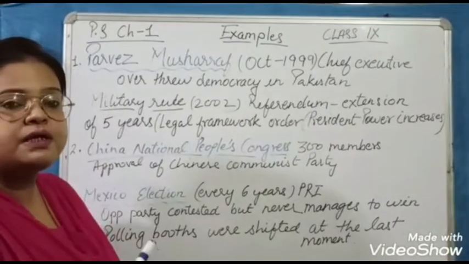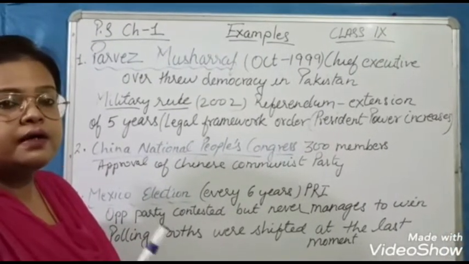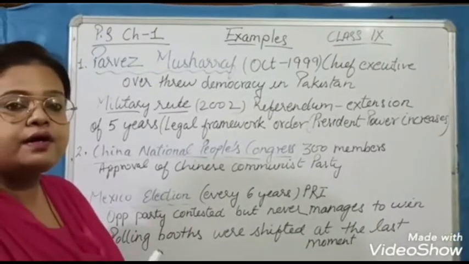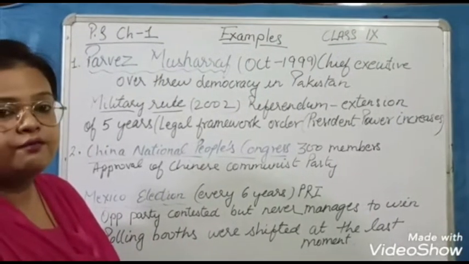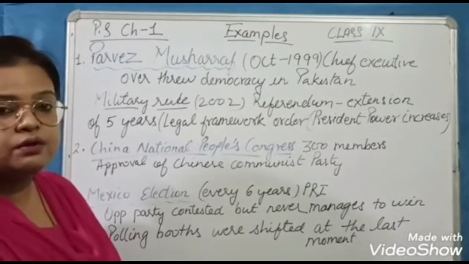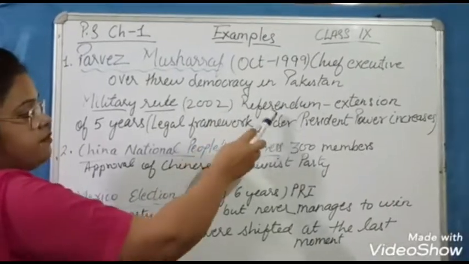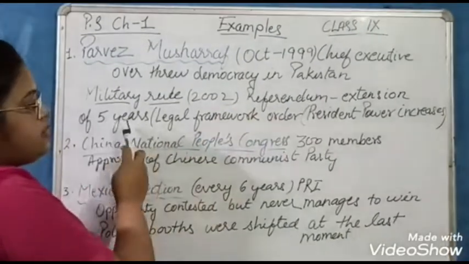Extension of 5 years means he wanted to be their chief executive for 5 more years, and for it he did not fight any election. There were no elections, but he declared himself and gave himself, through a referendum, an extension of 5 years.